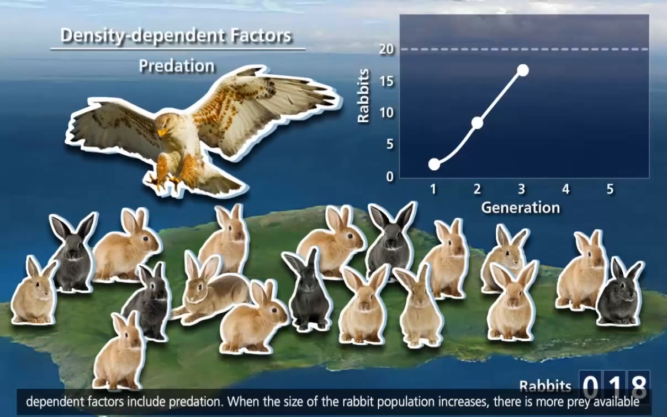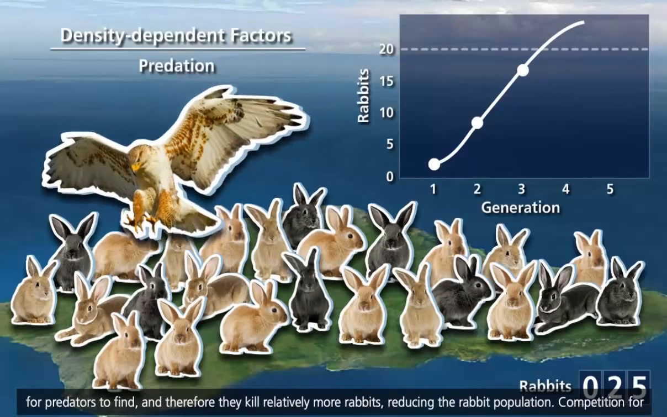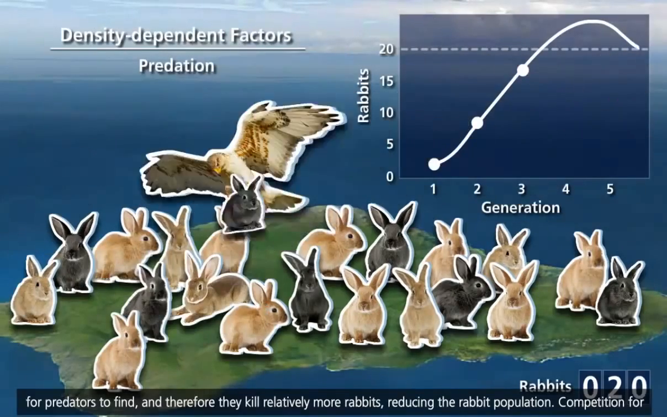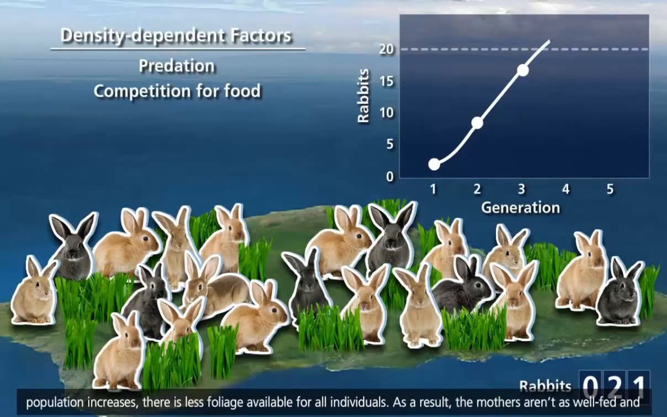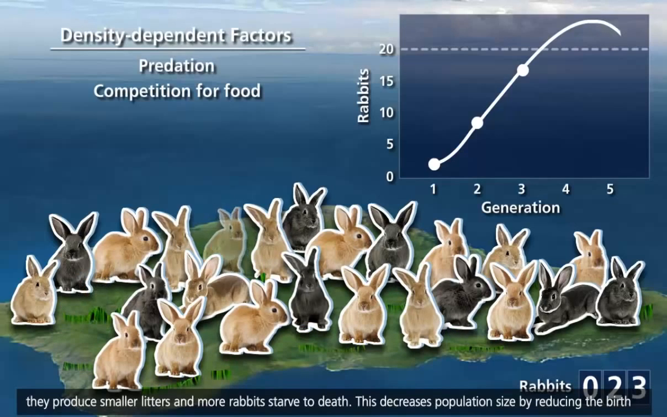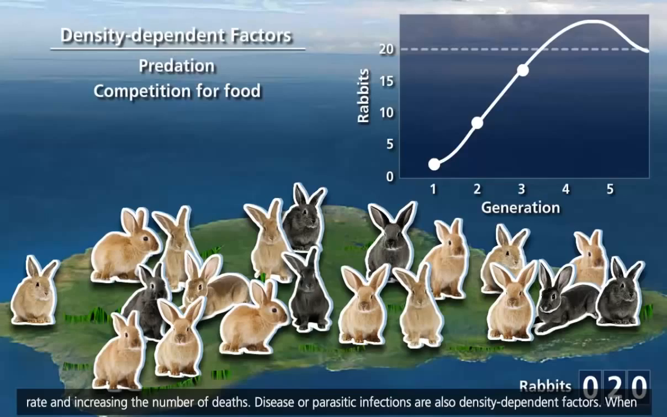Density-dependent factors include predation. When the size of the rabbit population increases, there is more prey available for predators to find, and therefore they kill relatively more rabbits, reducing the rabbit population. Competition for food is also a density-dependent factor that limits population growth to the carrying capacity. As the rabbit population increases, there is less foliage available for all individuals. As a result, the mothers aren't as well fed, and they produce smaller litters and more rabbits starve to death. This decreases population size by reducing the birth rate and increasing the number of deaths.